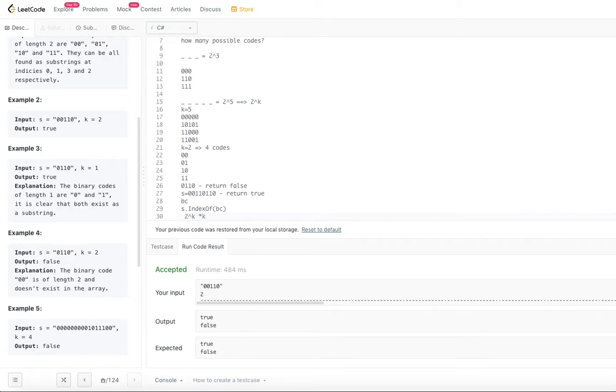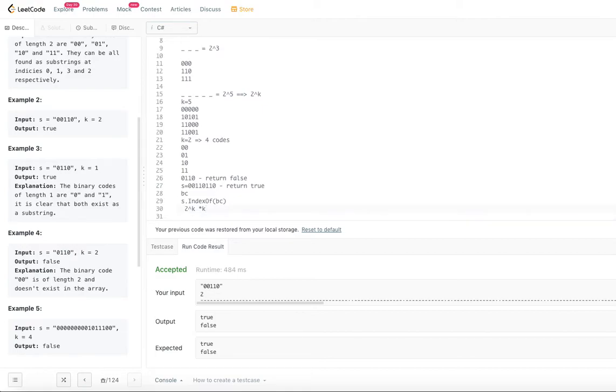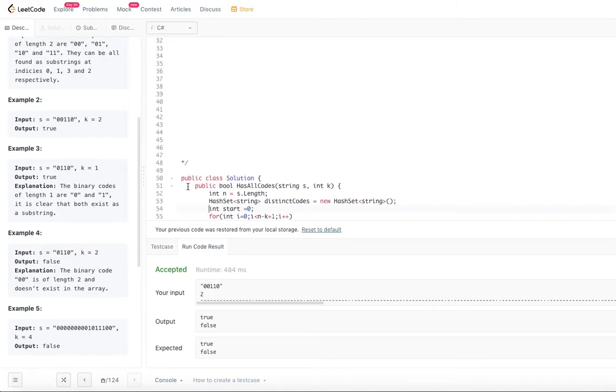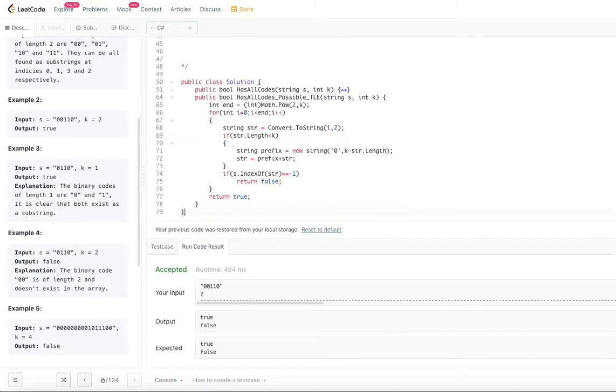the total time complexity, let's say n is the length of the string, becomes n into 2 power k. You are verifying all those characters until it matches. That's the kind of complexity that we get. So let's go ahead and look into the code for this particular algorithm, and then we will do a better algorithm.